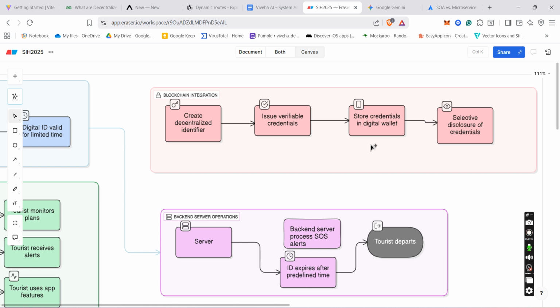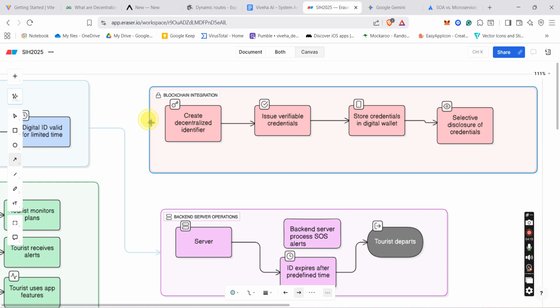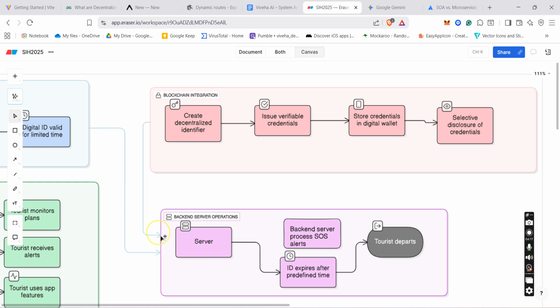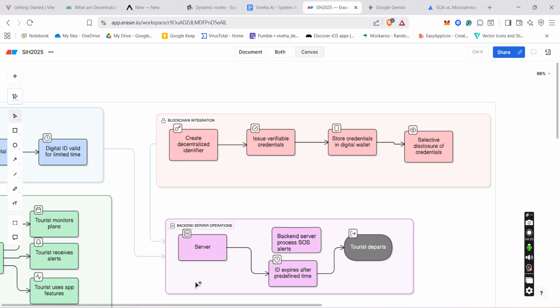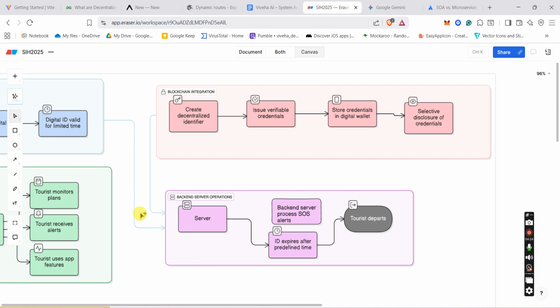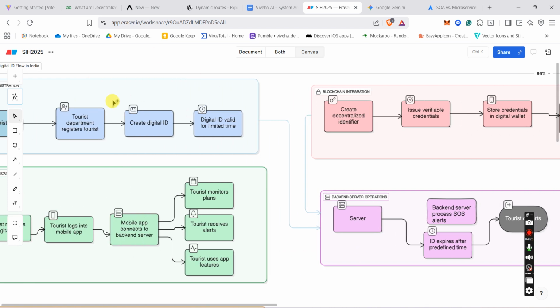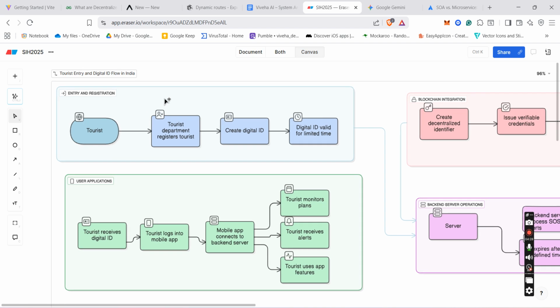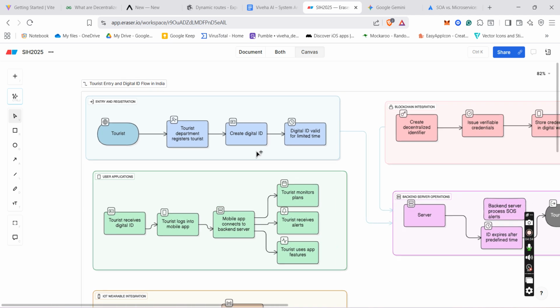From there, the blockchain network will create or mint a digital ID and respond to the backend server. Then the backend server will take that digital ID and send it to the dashboard, to the tourism department, and that ID will be given to the tourist.